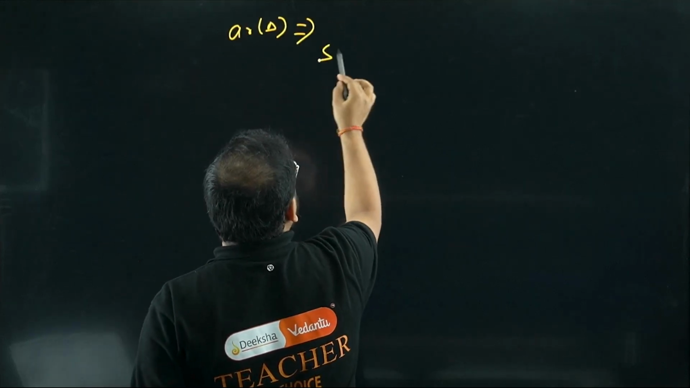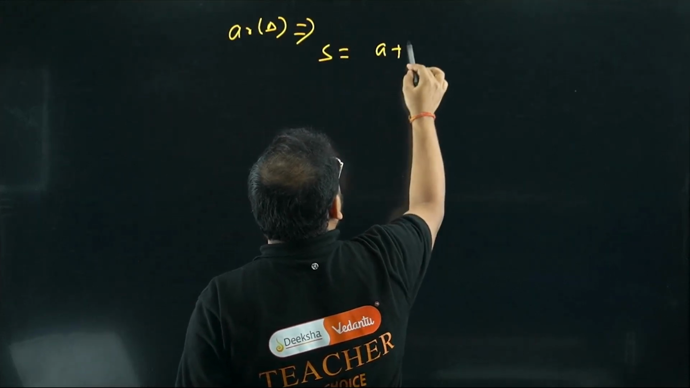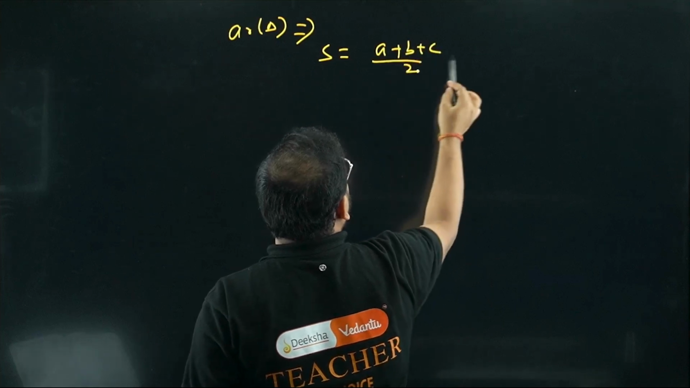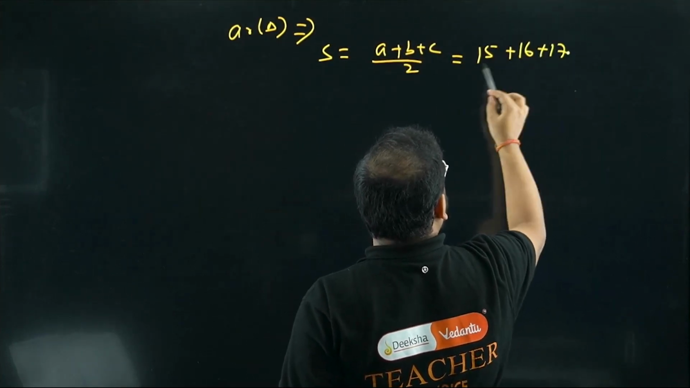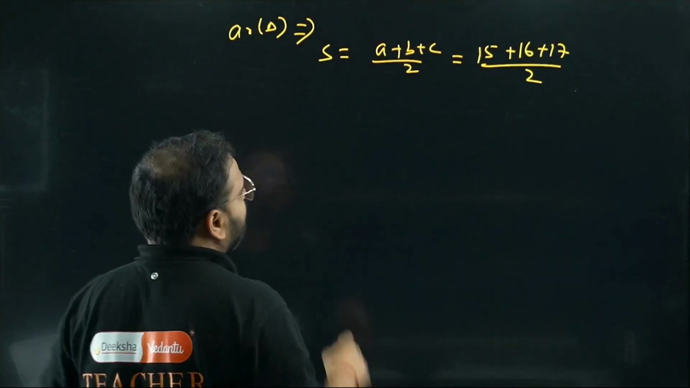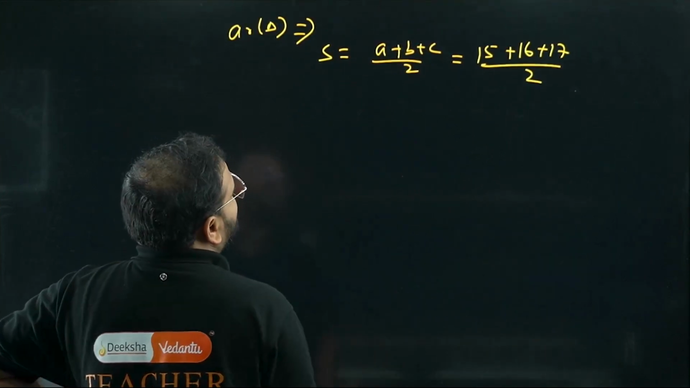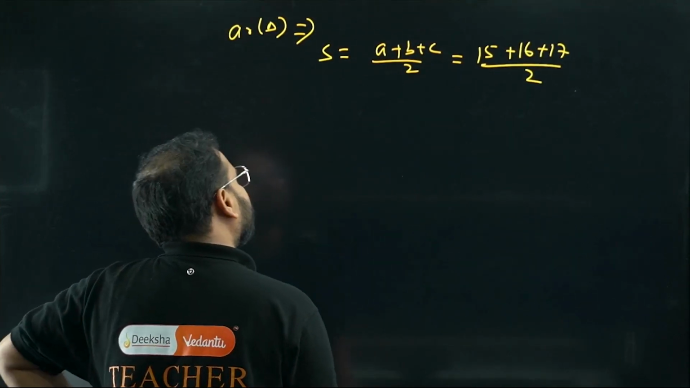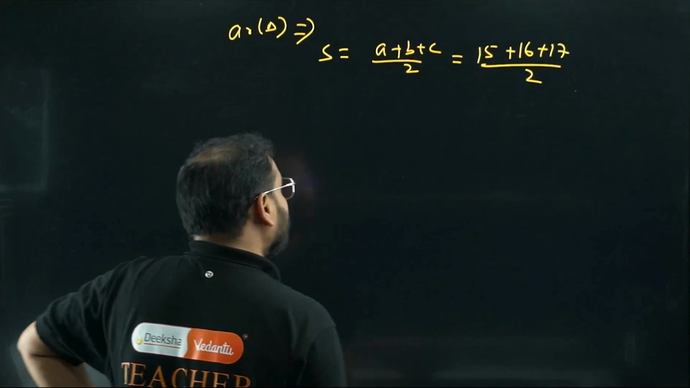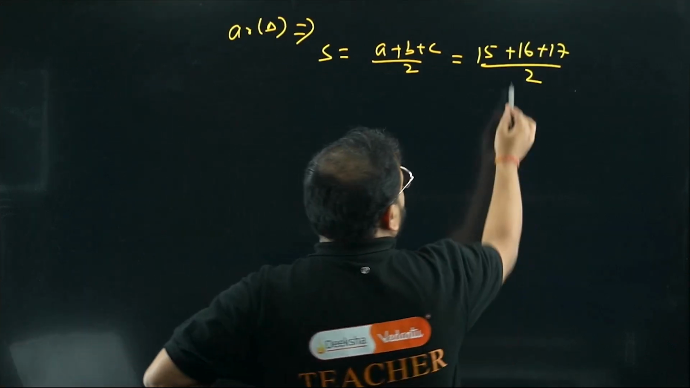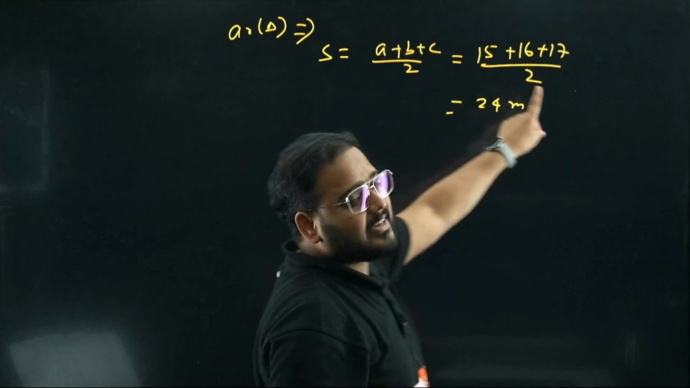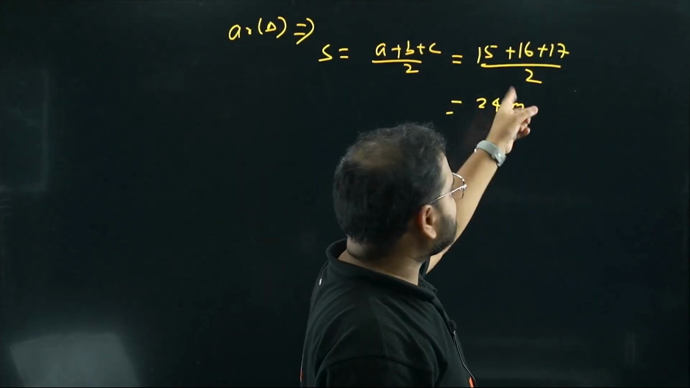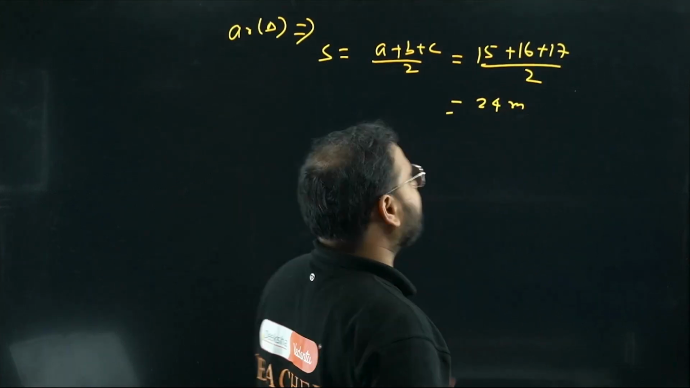Check here. Find semi-perimeter first. So side A plus B plus C by 2. Sides are 15, 16, 17 by 2. Check this out. So how much is this? 15 plus 17 is 32. Then 48, right? 48 by 2 is 24 meters. Please check this out. 15 plus 17 is 32 plus 16 is 48, by 2 is 24 meters.